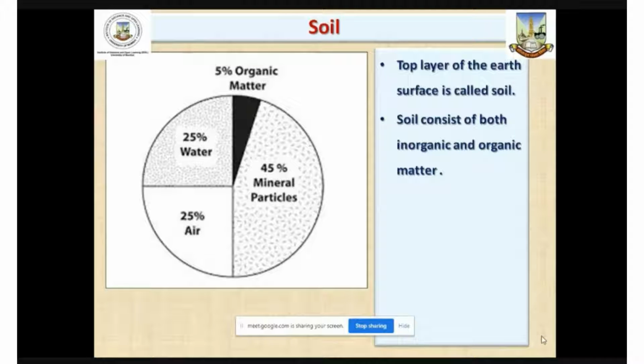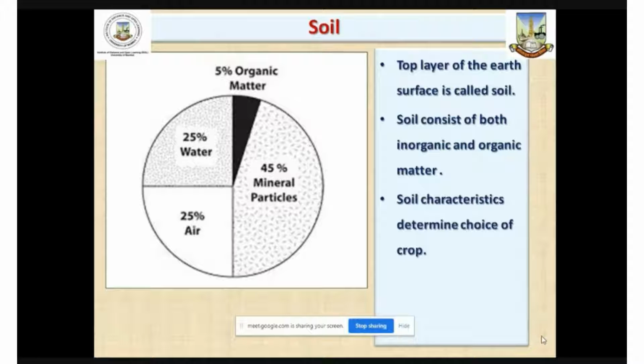Since the organic matter is present in the soil, we consider soil as the biotic component of natural environment, which also provides the foundation for growth of plants and crops for various purposes.